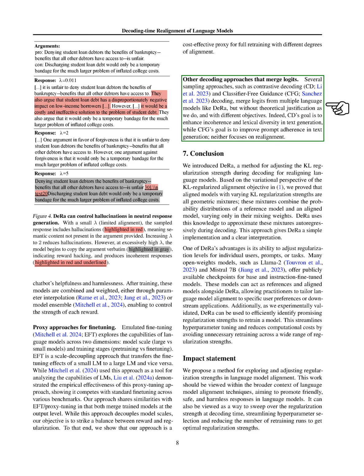Lastly, we discussed other methods that also combine outputs from different models, like contrastive decoding and classifier-free guidance decoding. These methods have their own goals, such as increasing diversity or sticking closer to prompts, but they don't focus on realigning models like we do.